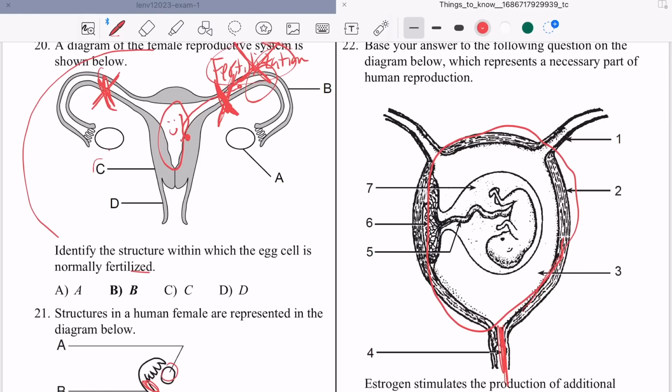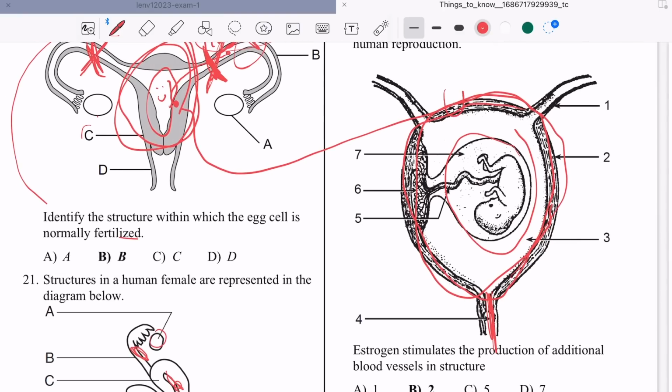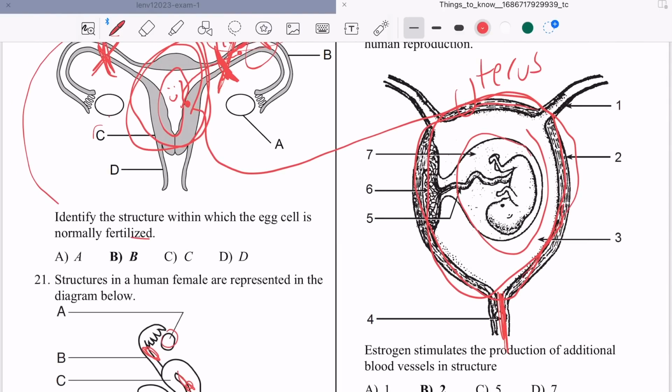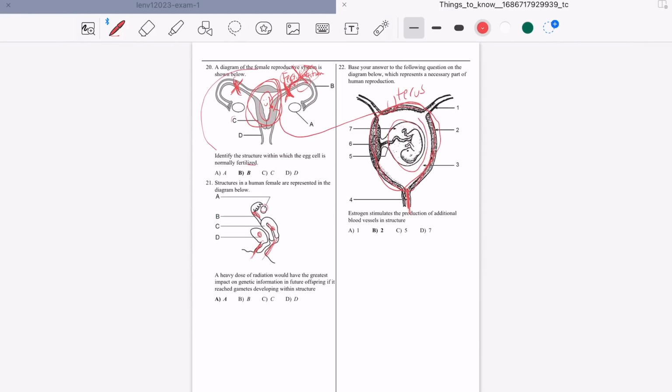Can we just appreciate the fact that you are grown? You are a grown person. You will no longer say the baby is in the stomach. No one ate a baby, okay? Babies are in the organ, the female organ, part of the female reproductive system that is called the uterus. Uterus, okay? Let's move on.